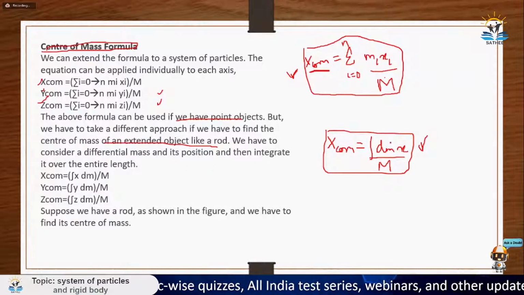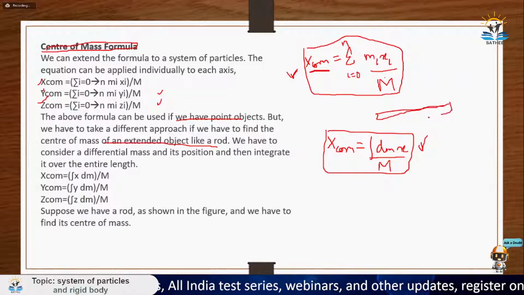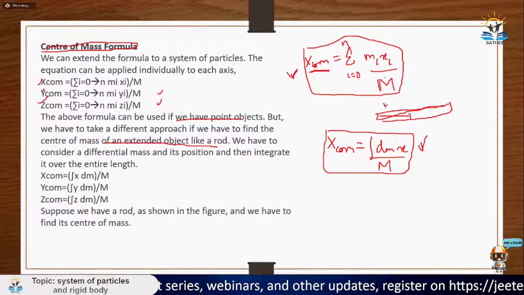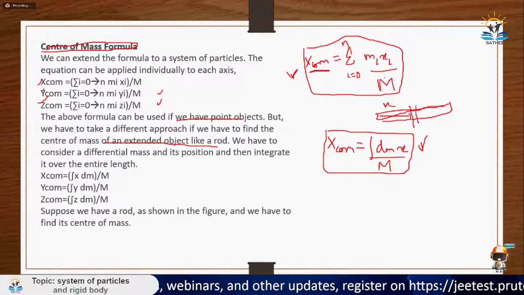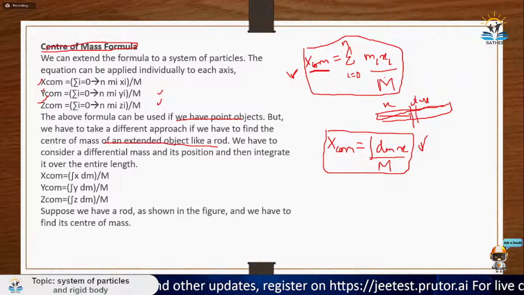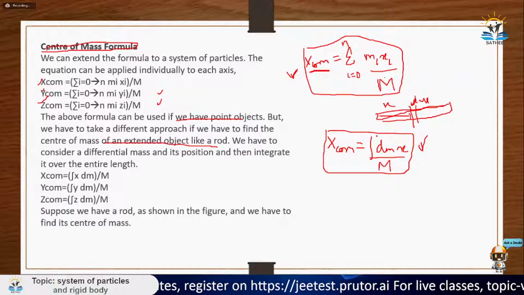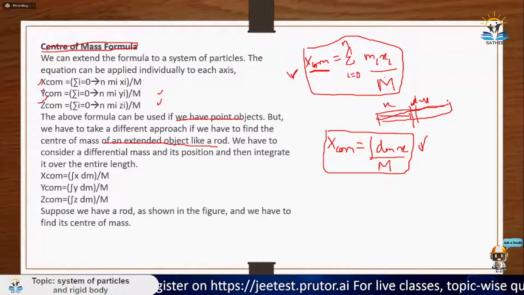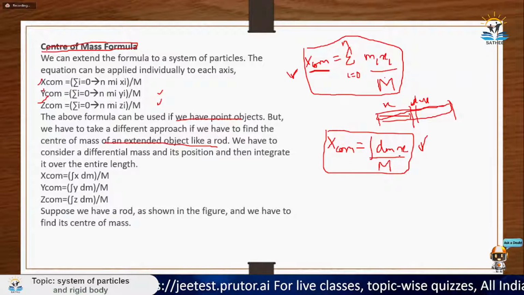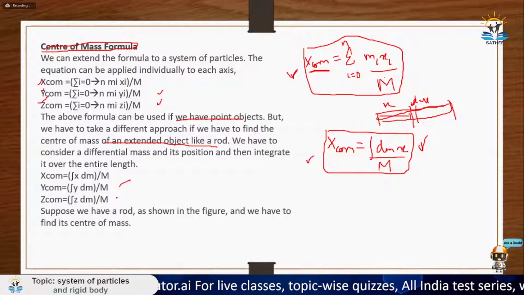So basically, I am considering a differential mass. Let's say this is my rod. I go to a distance x, and I take a dm mass. This is dm. So I calculate dm and multiply it by x. Then I integrate it over the entire length from 0 to L, and then divide it by capital M, which is the mass of this entire rod. From that, I calculate xcm, then ycm, then zcm.